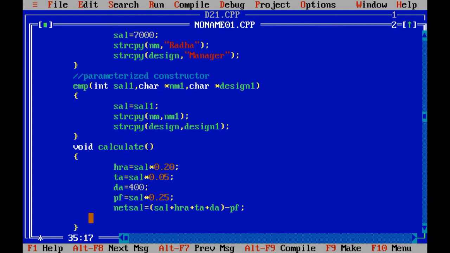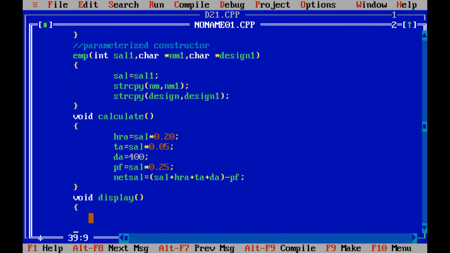Now void display, because we need to create the display function. Now cout \n employee detail is, cout, name is nm.